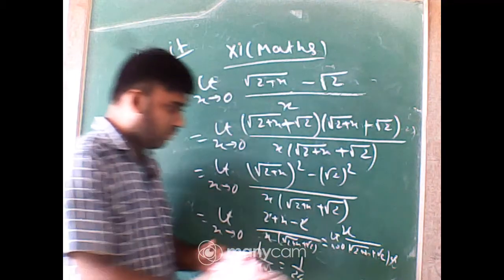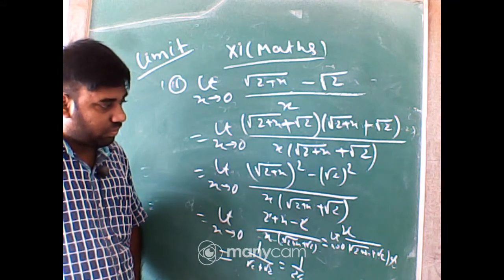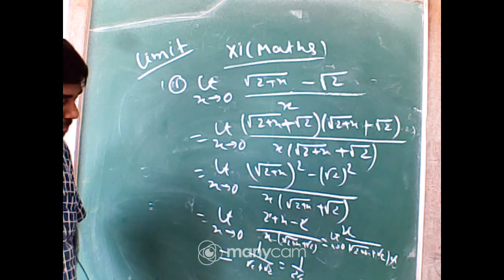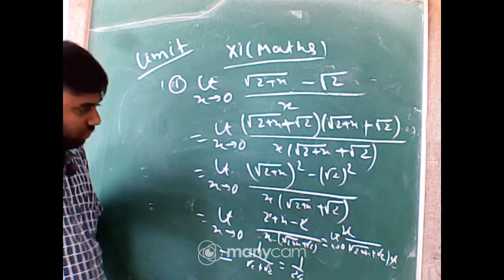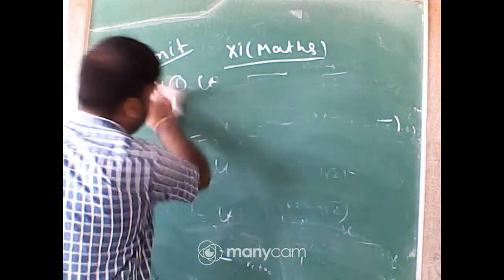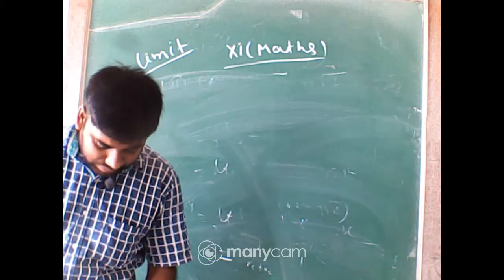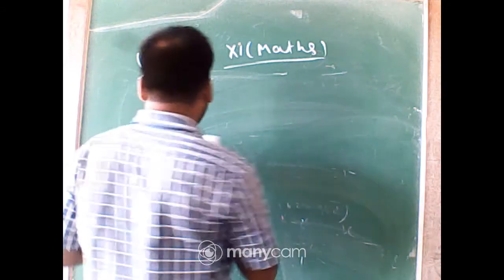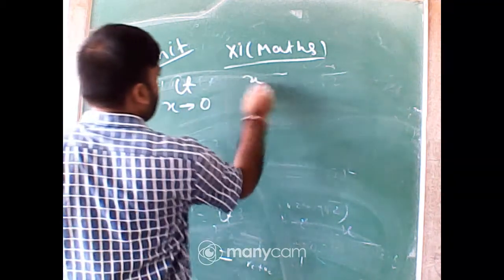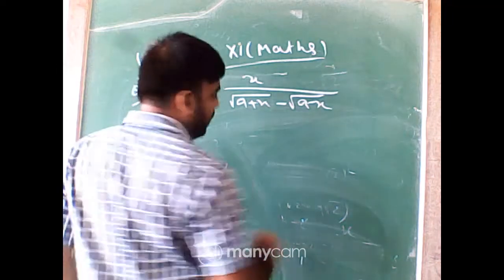Any problem, anyone? Okay, next sum. Tell me the answer.